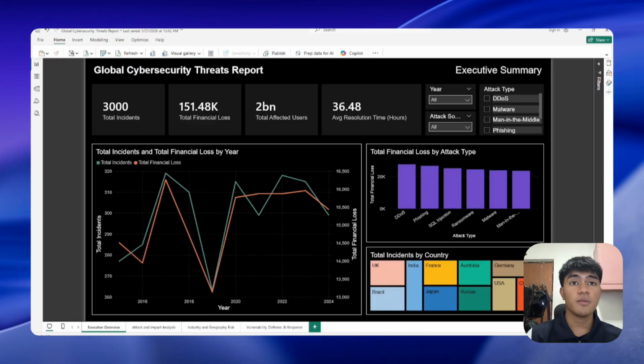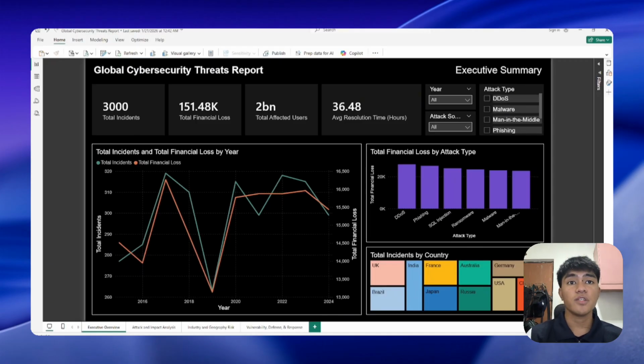The executive summary page provides a high-level overview of the dataset. Based on the data, there are a total of 3,000 cybersecurity incidents, $151,480,000 in total financial loss, around 2 billion affected users, and an average resolution time of 36.5 hours.